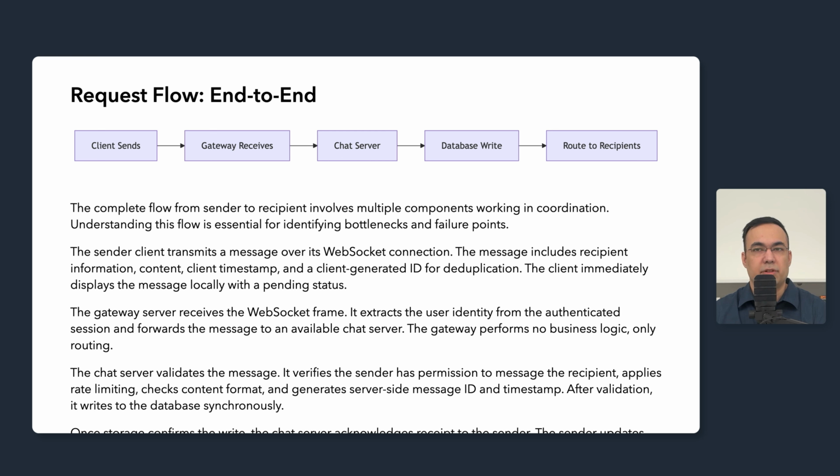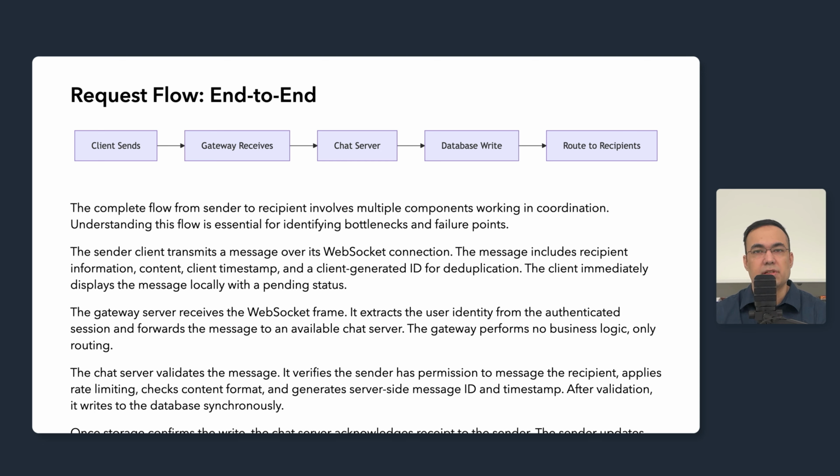Now let's talk about how a message flows from sender to recipient through our architecture. Understanding this end-to-end flow is essential for identifying bottlenecks and failure points. Each step consumes part of our latency budget and represents a potential failure node. The flow begins when the sender's client transmits a message over its WebSocket connection. The message includes recipient information, content, client timestamp, and a client-generated ID for deduplication. The client immediately displays the message locally with a pending status, providing instant feedback while the actual delivery proceeds.